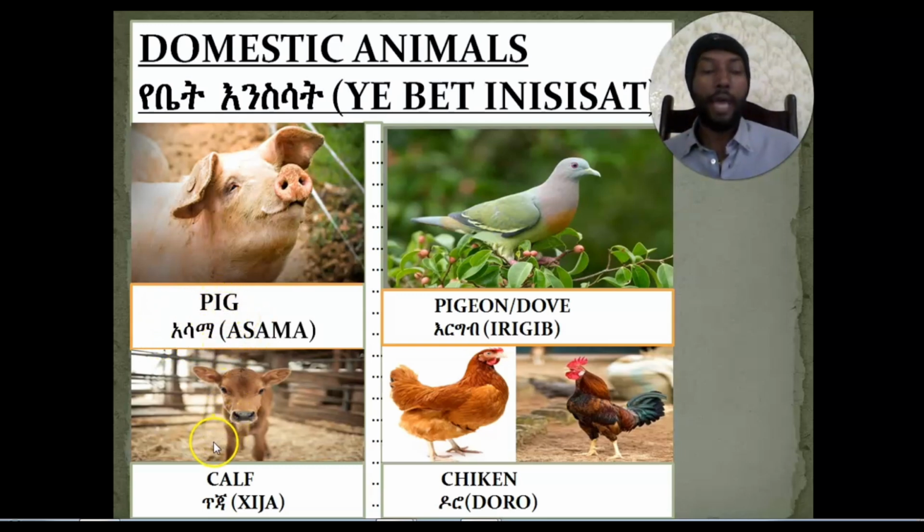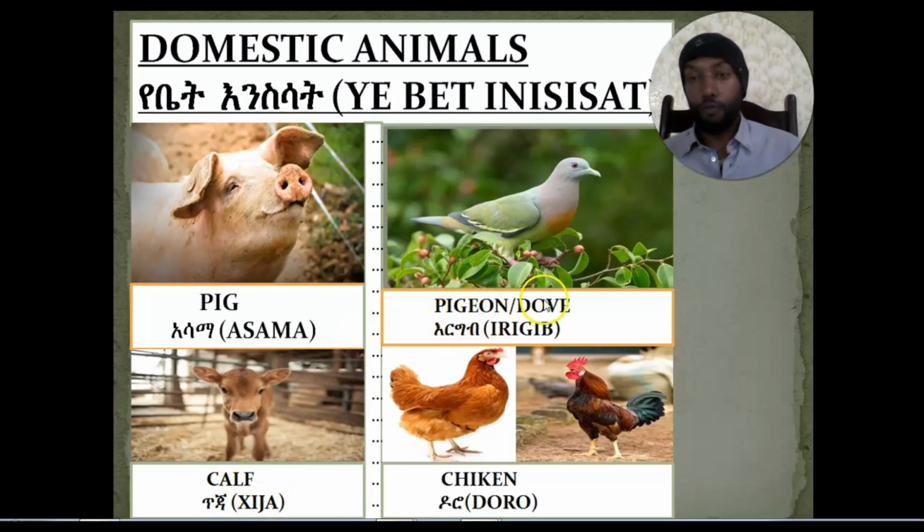And the other member of domestic animals is called what? Calf. Calf is a mini cow, or a mini bull or ox. The kid of a cow or the kid of a bull or ox is called calf. And calf in Amharic language is called tija. Okay, tija.